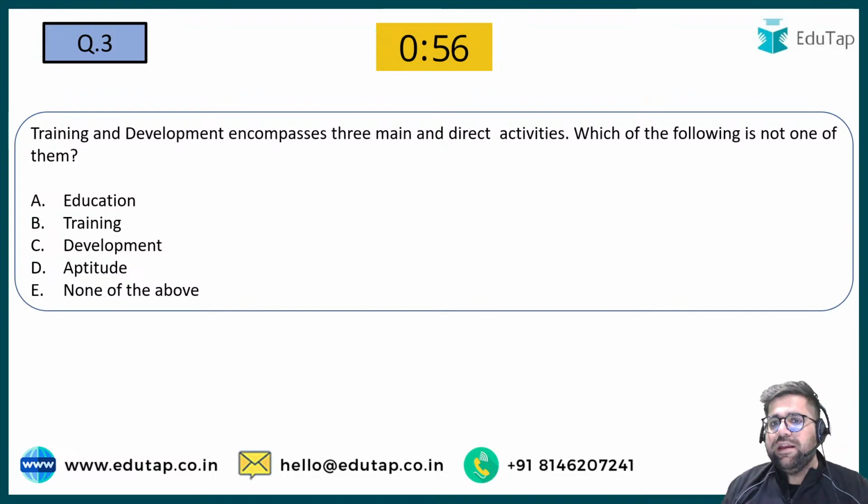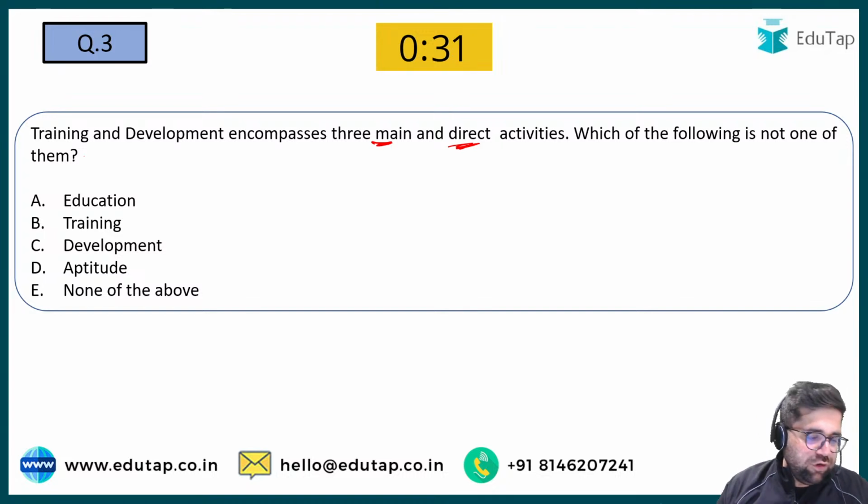Training and development encompasses 3 main and direct activities. Which of the following is not one among them? Education, training, development, aptitude, or none of the above? Definitely the easiest question which you can get in my class today. This can appear in your phase 1 as well, not in phase 2.